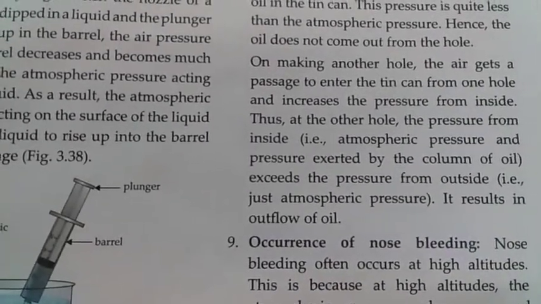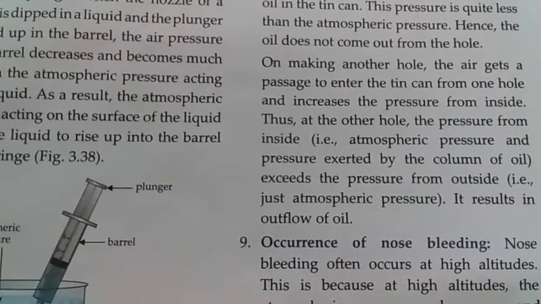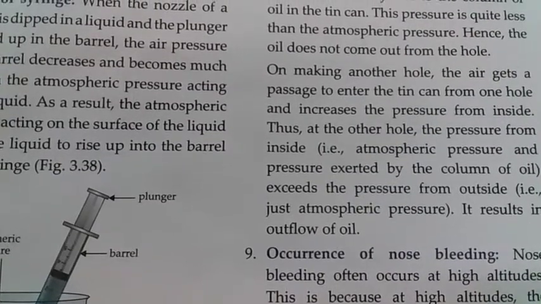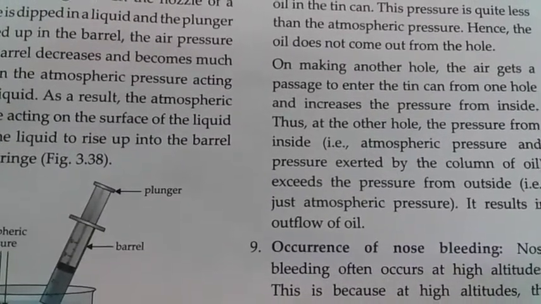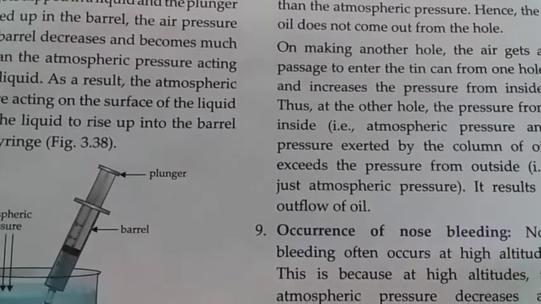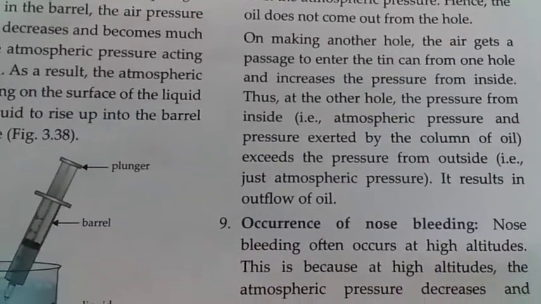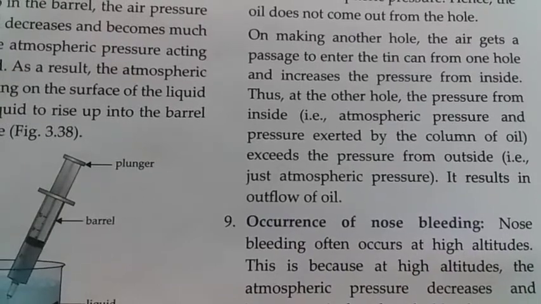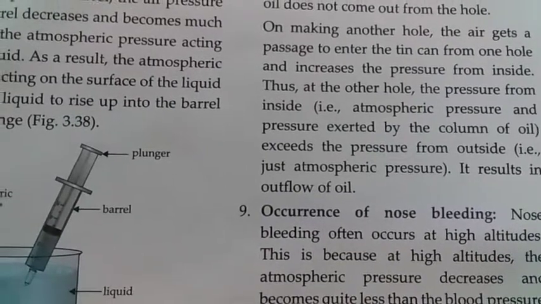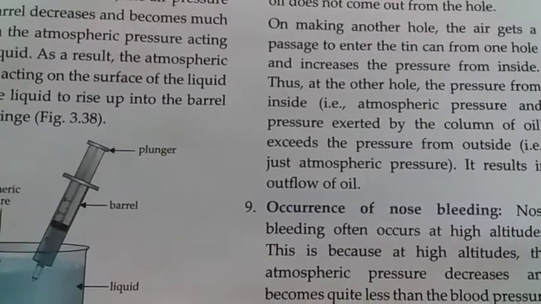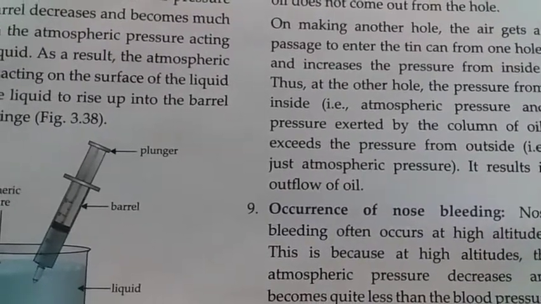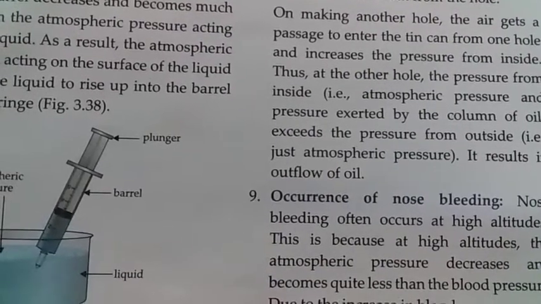Now there are two holes. From one hole the air gets a passage to enter the tin can, and this increases the pressure from inside. The air enters the can. Now there is the pressure of air plus the pressure of oil, combined pressure. Now this pressure is greater than the pressure from outside. Now the pressure of air plus the pressure of oil is more than the pressure from outside, so this results in the outflow of oil.